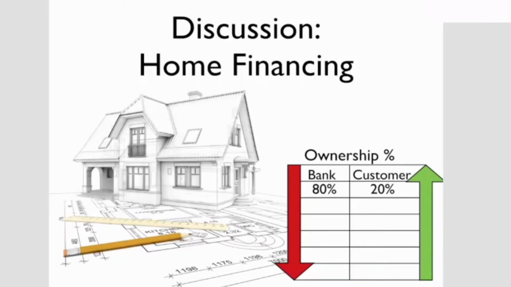But in this case, to make it a mode of financing, we are assuming that the customer is using the home. So the customer is paying the rent for the remaining 80% of the property that does not belong to them, but they are using. So now they are using what we call usufruct, or the benefit, of the property to live inside this house, and we are paying 80% proportionally for the part of the house that we do not own.